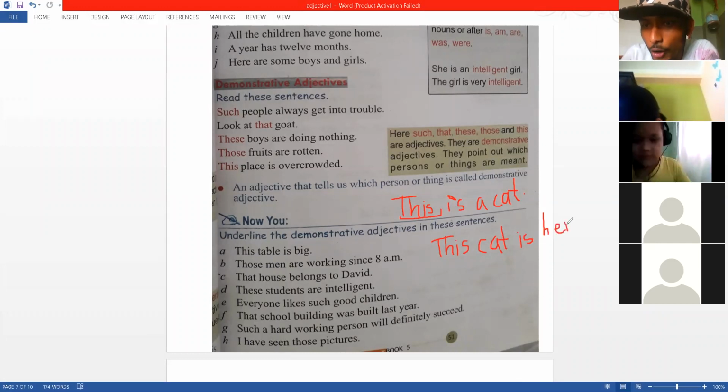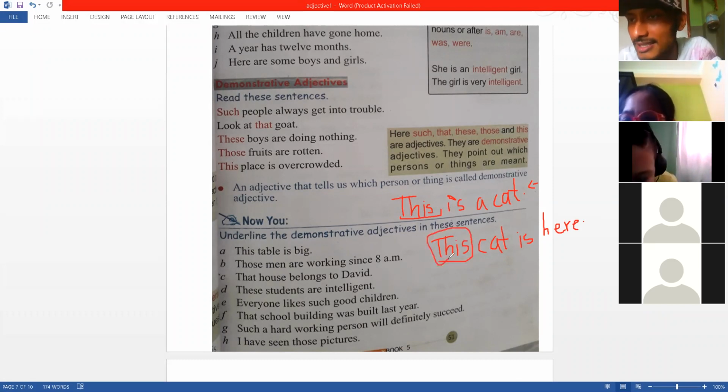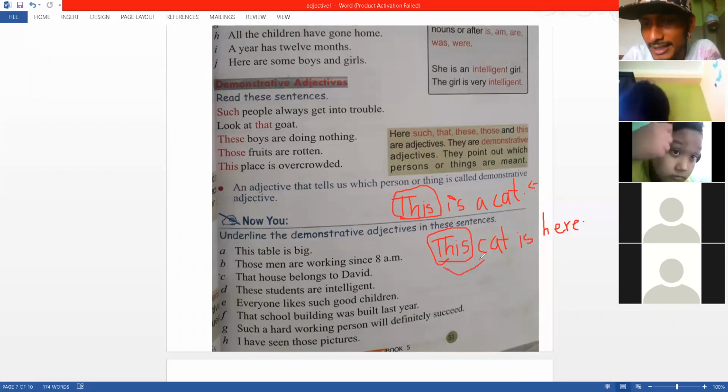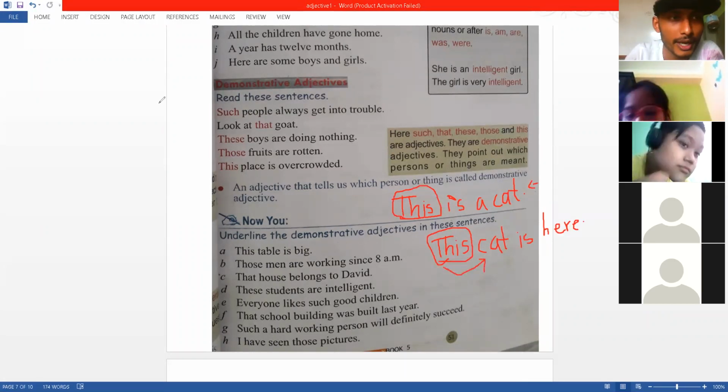So in the sentence above, the sentence at the top, this is not an adjective, it's a pronoun. It is itself something that is doing something. But here, this is talking about the cat, so here it is a demonstrative adjective. Here it's a demonstrative pronoun. In both places it's demonstrating, pointing out. But in one case, it is a pronoun. In another case, when it talks about a noun, it is an adjective. So this is what I want to tell you.